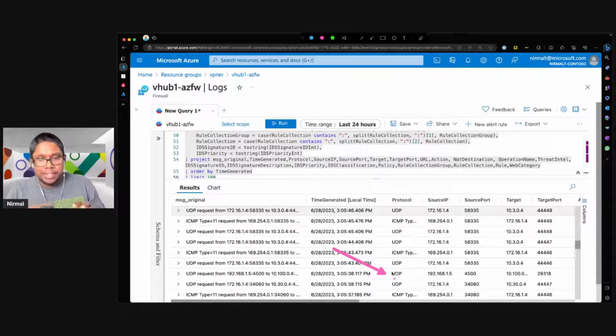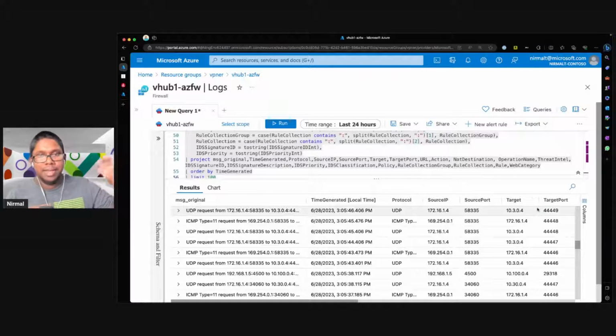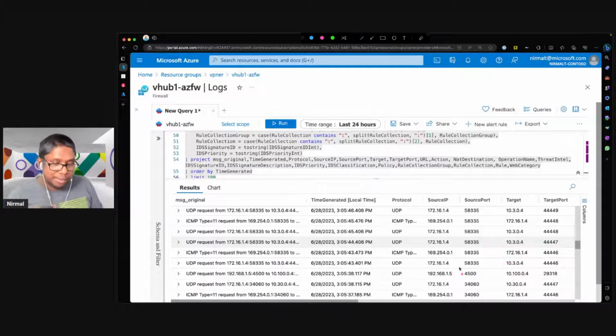You can see that this originated from my VPN gateway in the hub, which is the 168.1.5 address, and then this is being sent to the VPN appliance that I have in my simulated branch environment, which is 10.100.0.4. So when you configure this sort of setup, if you want to encrypt your ExpressRoute with a VPN connection, you need to make sure that you are allowing this traffic flow to run through.